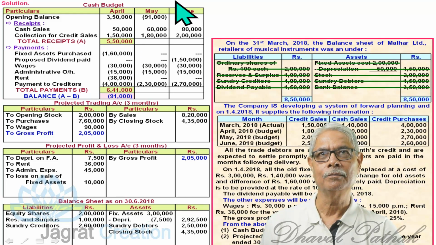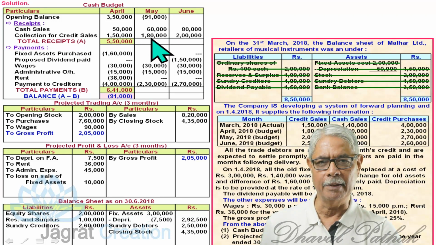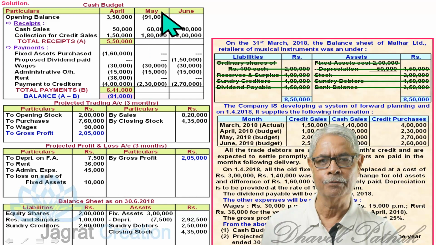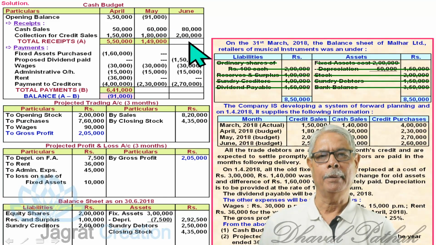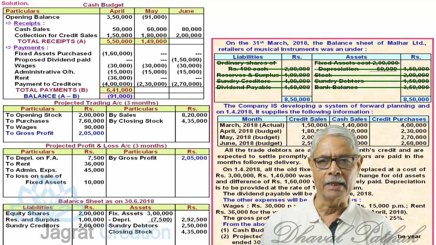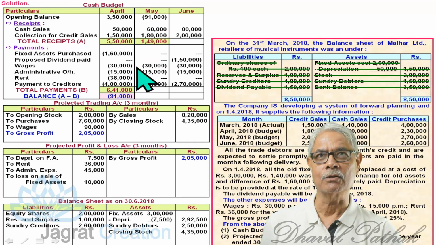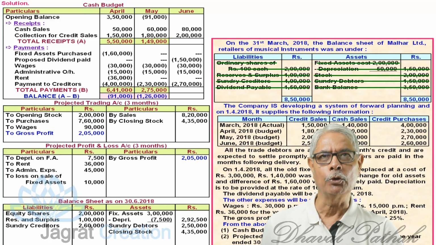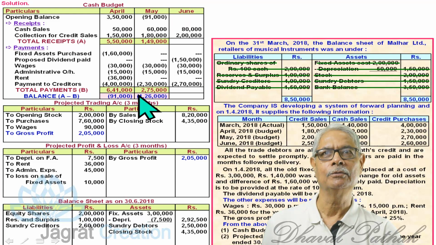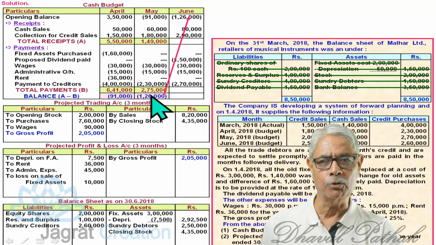This 91,000 overdraft will be carried forward to the next month as the opening balance of overdraft. This overdraft of 91,000 will be adjusted against the estimated receipts of 160,000 and 1,80,000. So the total of this column works out to be 1,49,000, because 180 plus 60 minus 91 is 1,49,000. From this balance of 1,49,000, you are required to deduct all these things, that is 2,75,000. So now you have an overdraft balance of 2,75,000. That becomes the overdraft balance for the beginning of June.